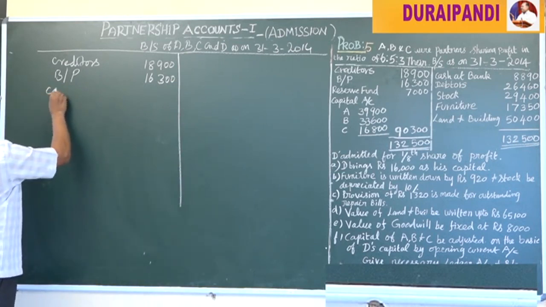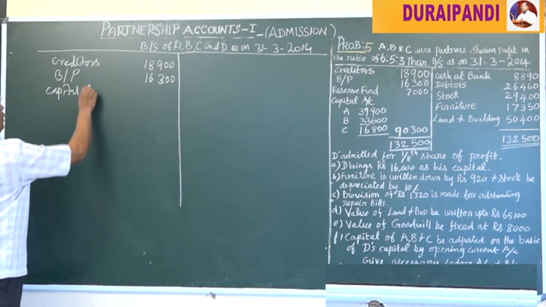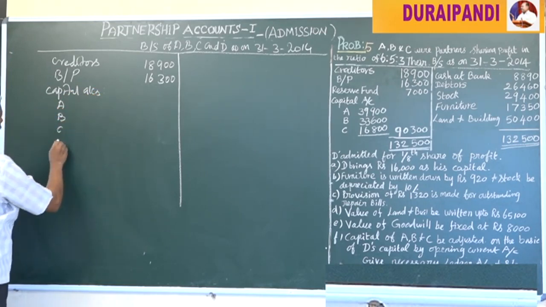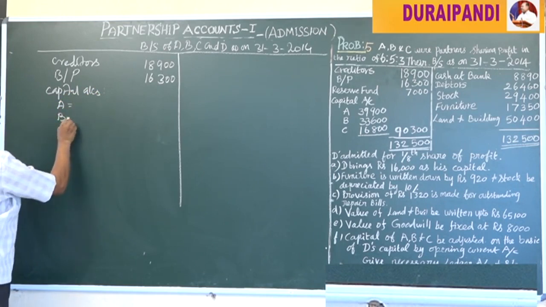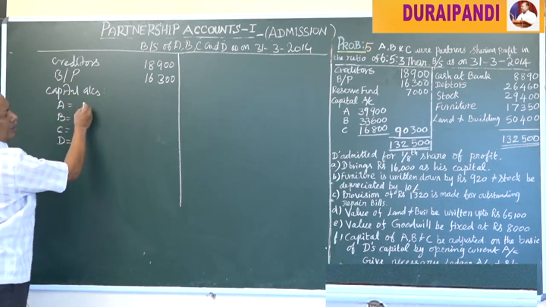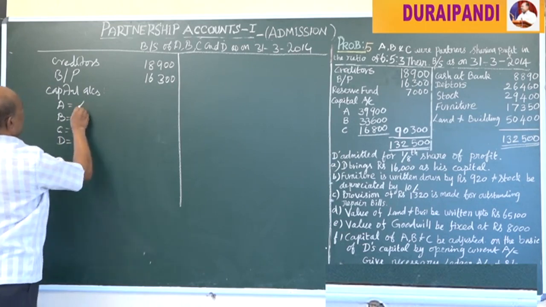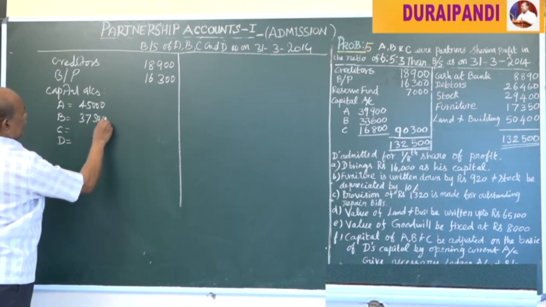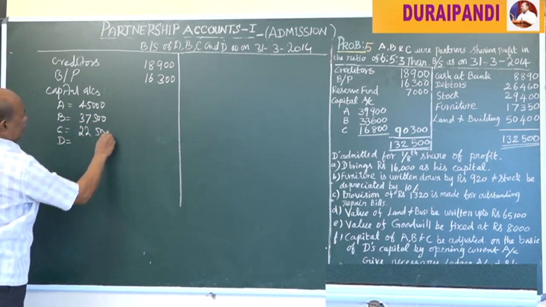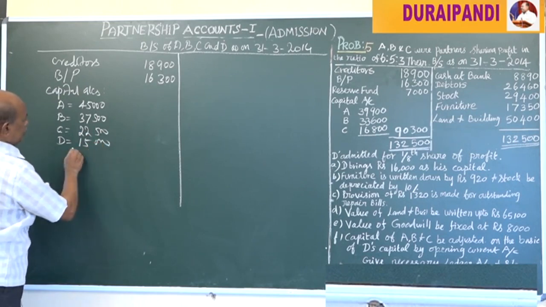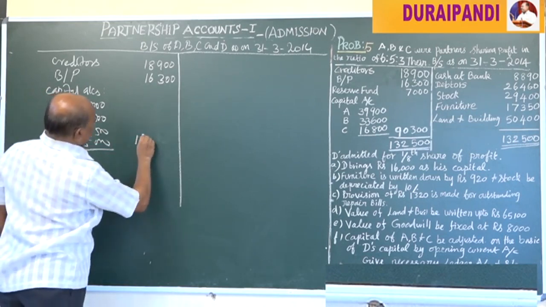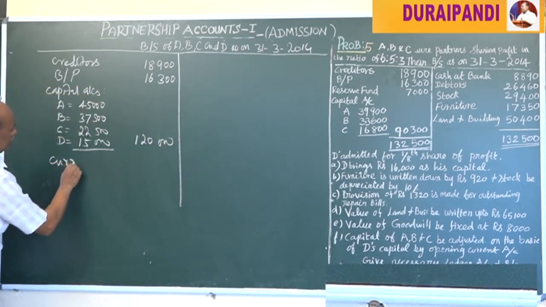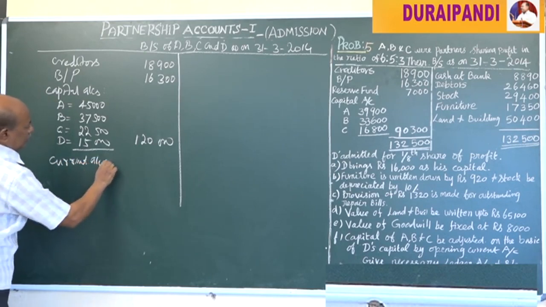Then capital accounts of A, B, C and D, in their new profit sharing ratio, that is 45,000, 37,500, 22,500, 15,000, total 1,20,000. Then current accounts of partners.